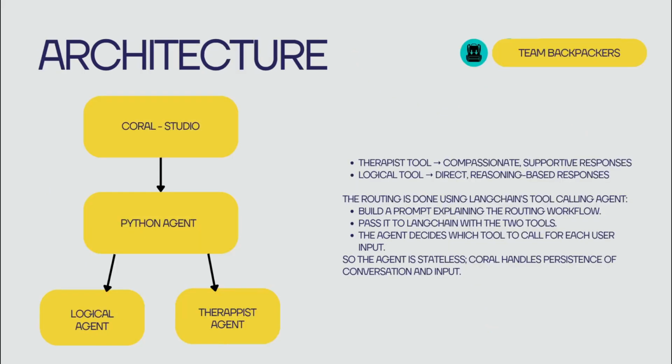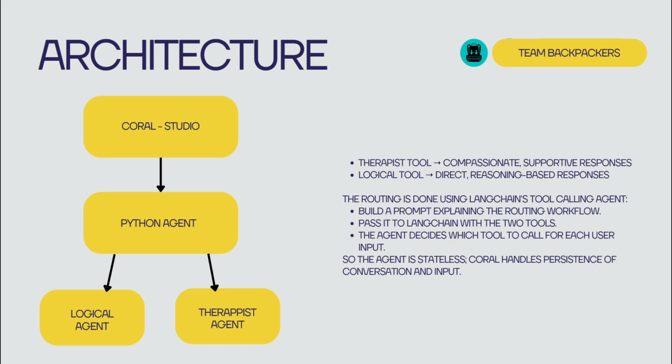So this is how our architecture looks. We have a main Coral Studio that interacts with a Python agent, which is our main.py file, and depending on what kind of output the user needs, it will decide whether to forward the request to the logical agent or the therapist agent. The therapist agent or tool will provide compassionate, supportive responses, and the logical tool will provide responses which are direct and reasoning based, for example mathematical solutions.